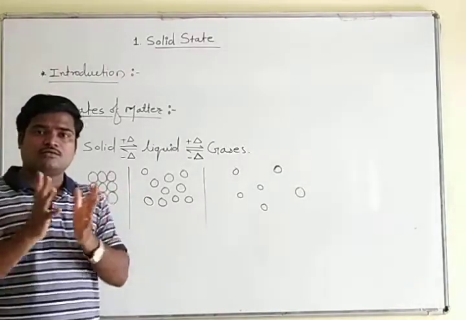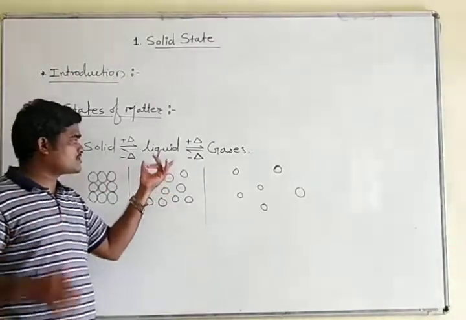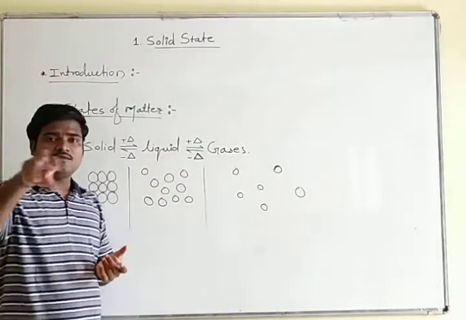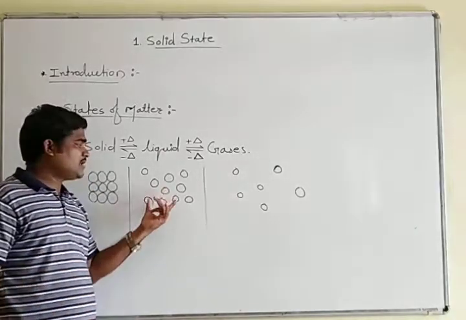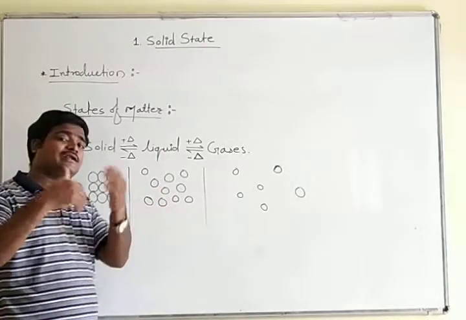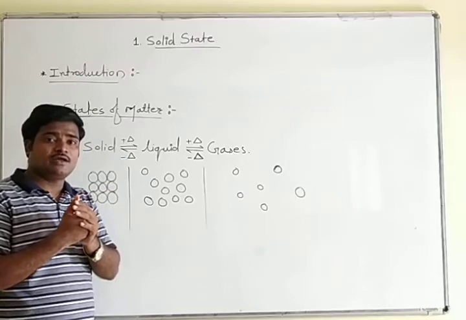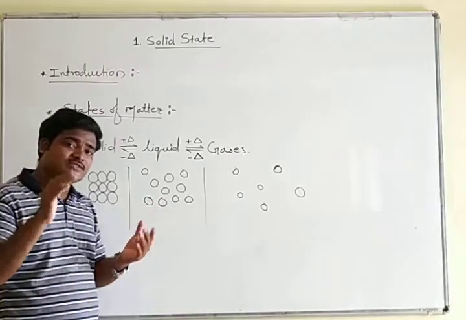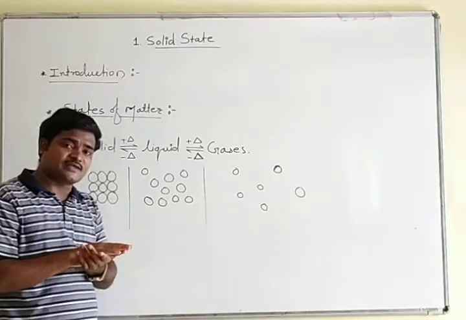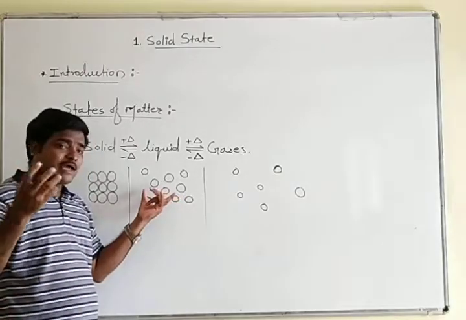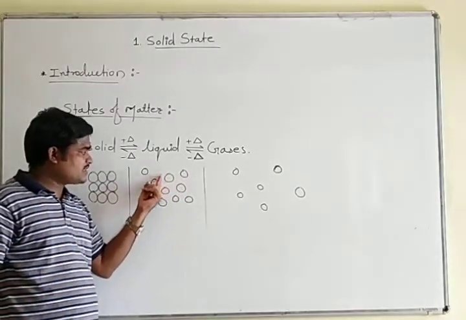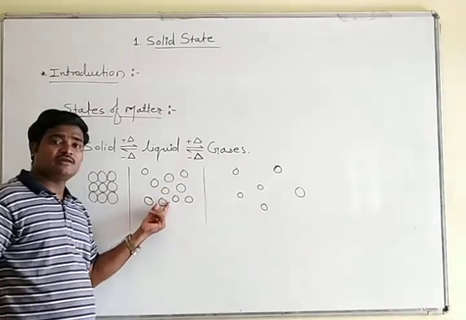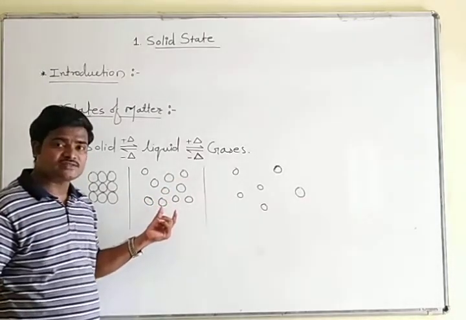When we take some liquid in any container, it attains its shape, and it always flows towards the direction where the lower side is. Why does this happen? Because there are some empty spaces present in the liquid particles.